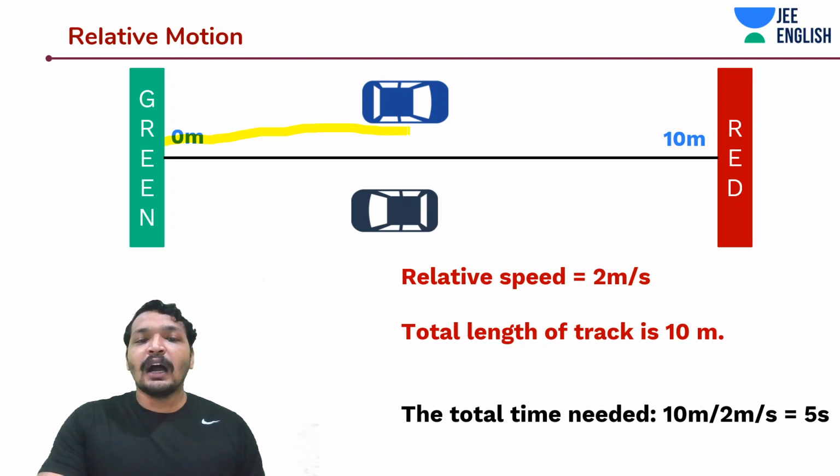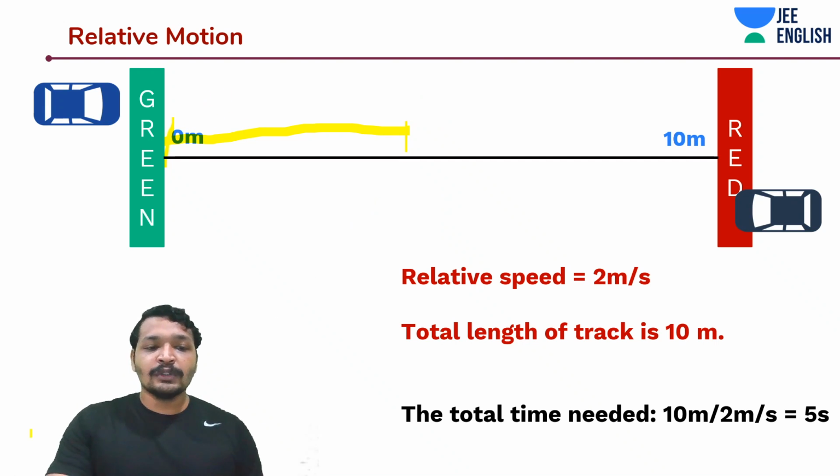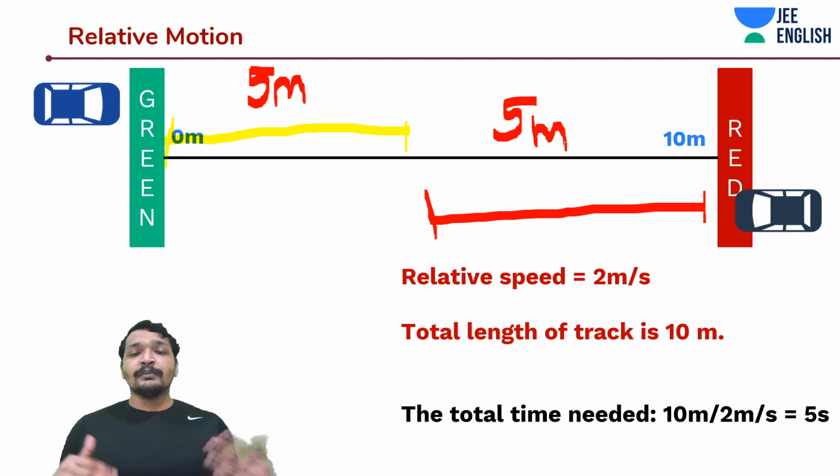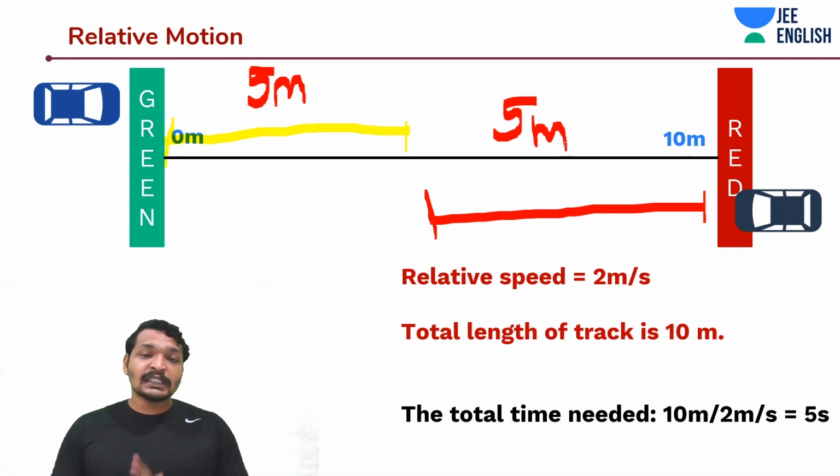In 5 seconds, this car will cover 5 meters, and this car is also moving at 1 meter per second, so it would also cover 5 meters. And the time at which they are going to meet is 5 seconds.